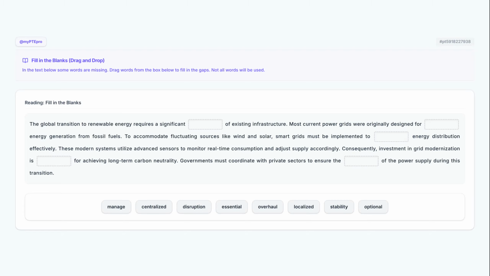Today, we're diving into a reading, fill in the blanks task that focuses on the future of global energy. This drag and drop format is a fantastic way to test your ability to connect technical vocabulary with logical context. We'll walk through the passage together, looking at grammatical cues and thematic links to ensure you can confidently select the right words and improve your reading score.